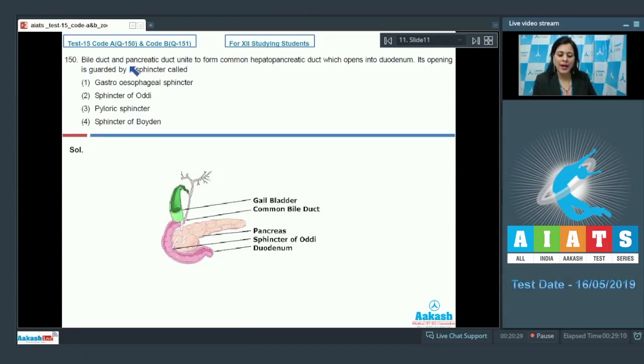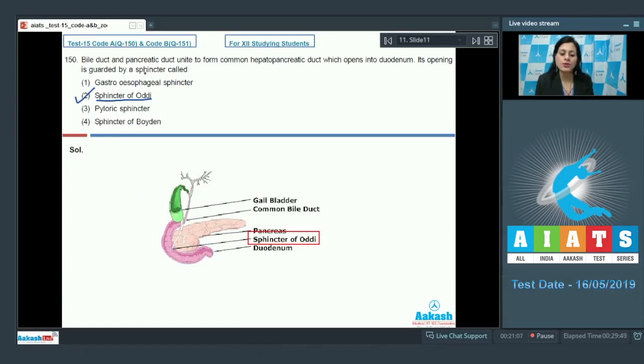Question number 150. Bile duct and pancreatic duct unite to form common hepatopancreatic duct which opens into duodenum. Its opening is guarded by a sphincter called, and the options are gastroesophageal sphincter, sphincter of Oddi, pyloric sphincter and sphincter of Boyden. And we know the correct answer to this question is option number 2, sphincter of Oddi. As you can see here in this diagrammatic representation, this is common bile duct, this is pancreatic duct, and these form common hepatopancreatic duct which is guarded by sphincter of Oddi.